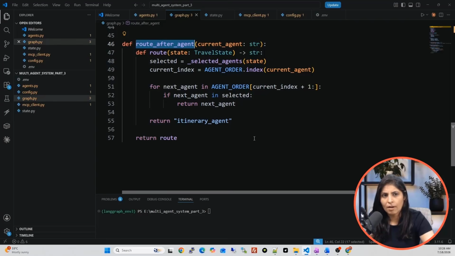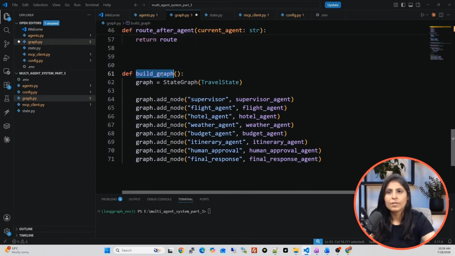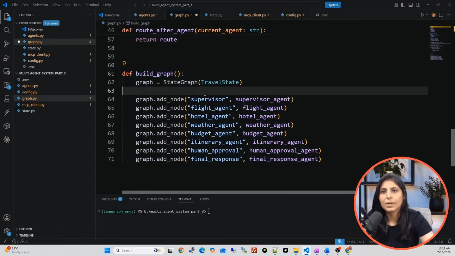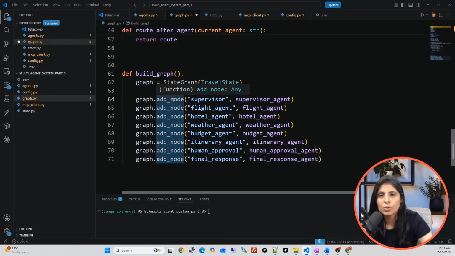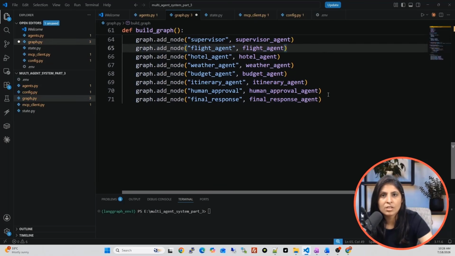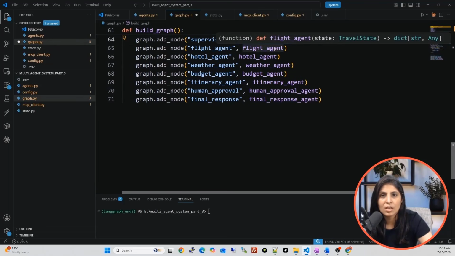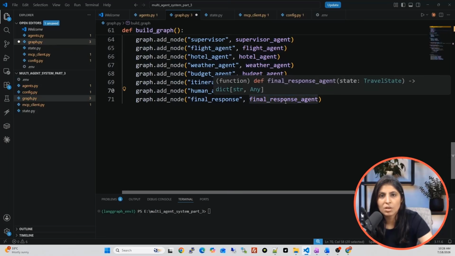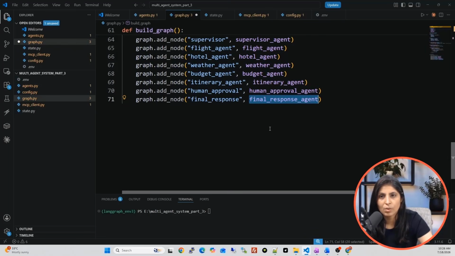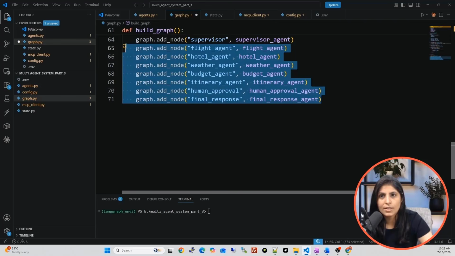Now let's create the graph. To create the graph, we are creating one function with the name build graph, and to create a graph, we will use state graph, and we are providing the state to it, and graph dot add node. You can use add node to create the nodes. So we need a node for all the agents. See, one node for the supervisor agent, flight agent. We need a node for hotel agent, weather agent, budget agent, itinerary, human approval agent, and final response agent. So we have all these nodes.